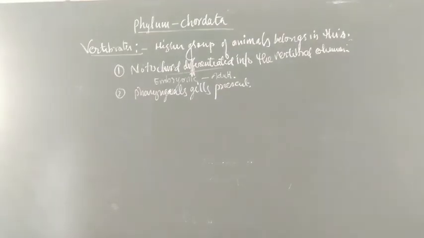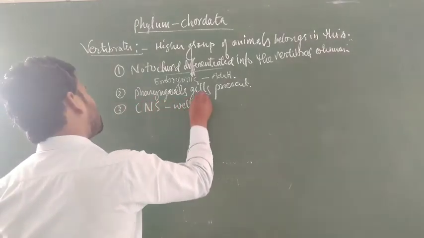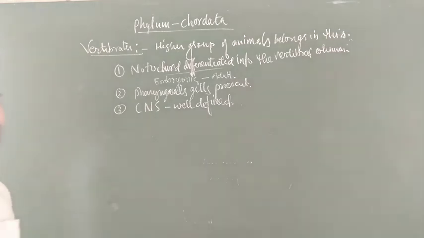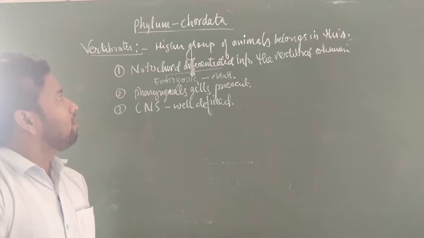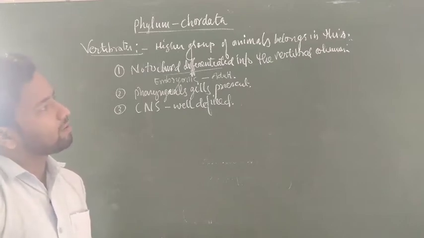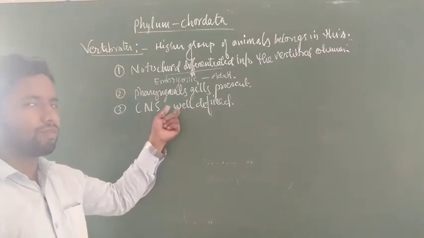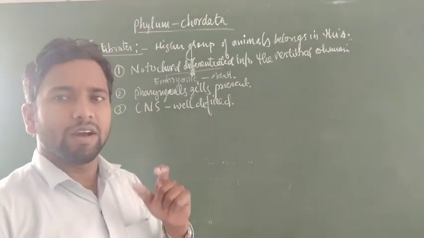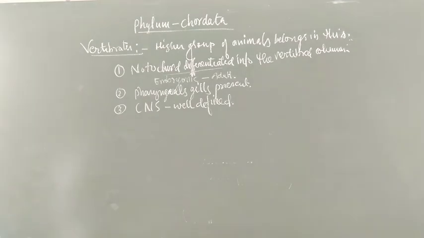The third feature of this phylum is the presence of a well-defined central nervous system. What does it mean? Many of the vertebrates have a nerve cord in the form of a notochord as well as a spinal cord, and they arise from the brain. In our body, you can find our brain system, and from the brain system a spinal cord arises in the form of bundles of nerves.